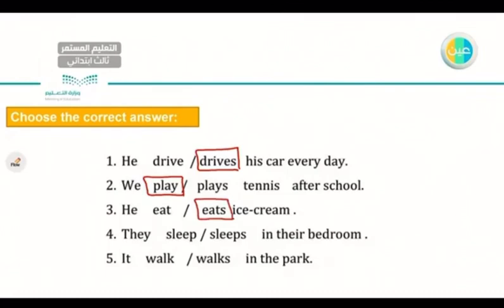Number four, they sleep or sleeps in their bedroom. Sleep or sleeps? Very good. I have sleep. Number five, it walks in the park. Walk or walks? The answer is walks. Very good. Let's read the answers one more time. He drives his car every day. We play tennis after school. He eats ice cream. They sleep in their bedroom. It walks in the park.